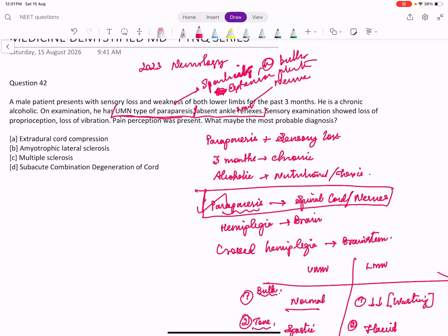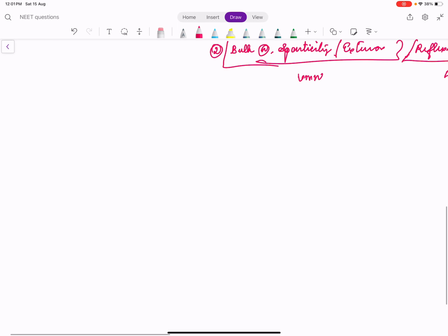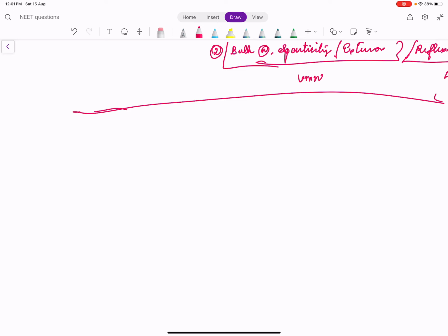Sensory examination showed loss of proprioception, loss of vibration. In sensory, we have 3 tracts, right? The dorsal column, or the posterior column. Then we have the anterior spinothalamic tract. And we have the lateral spinothalamic tract. So all these tracts carry sensations from the periphery to the brain.